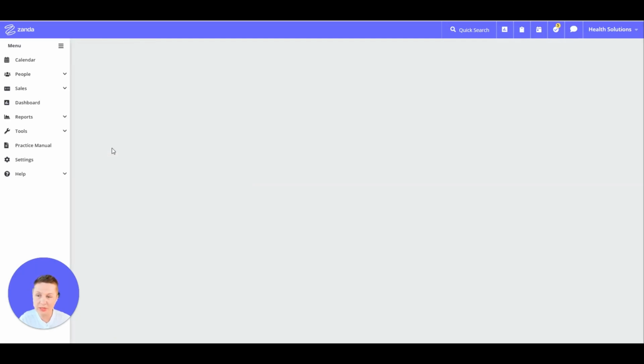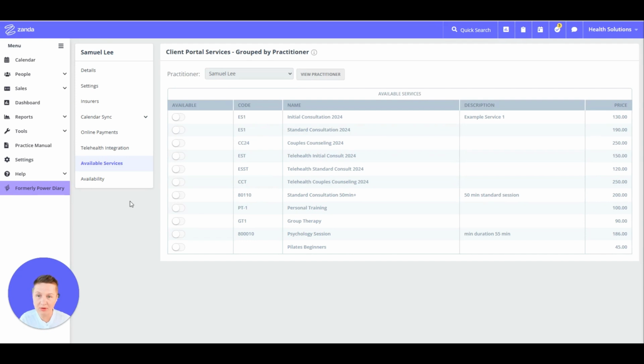So what we do, we click on the Available Services tab on the profile settings, and we will see that it's set up for this practitioner. And we just define what services our practitioner will be showing as available online. So for example, clients will be able to book standard consultations and telehealth standard consultations online. So we only define these 2 services that will be showing for online bookings, and when the clients select this practitioner, these two services will be available to book online. That's how it's configured. Very simple, very easy.